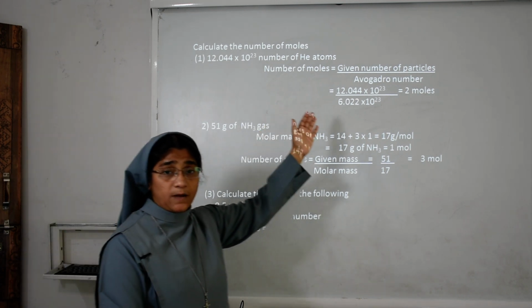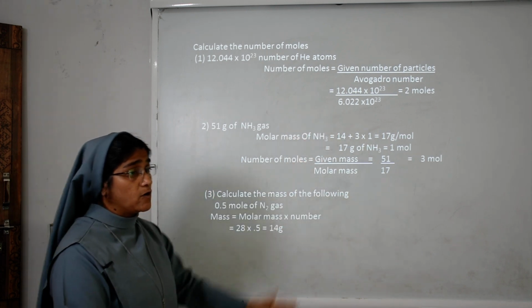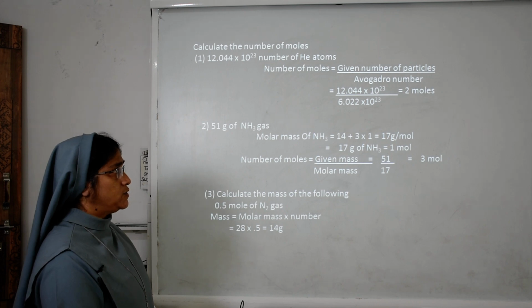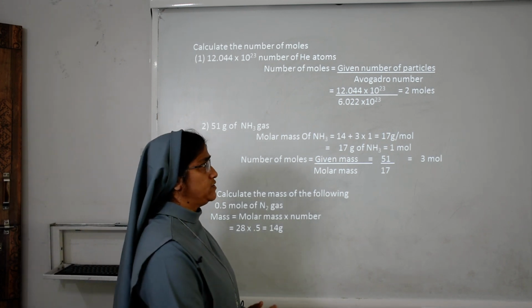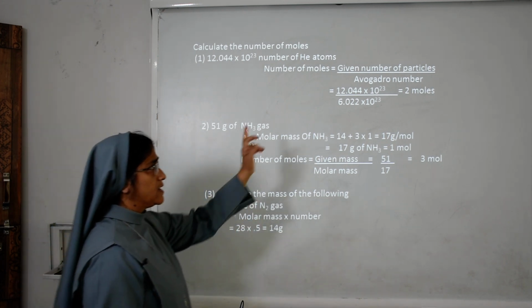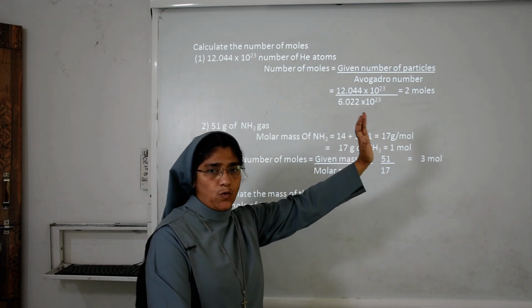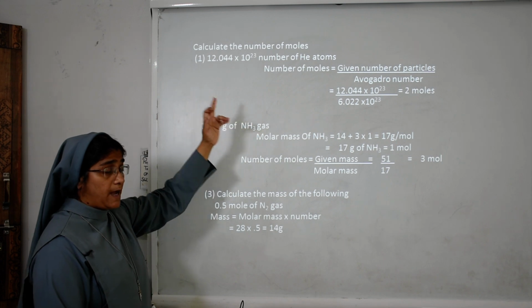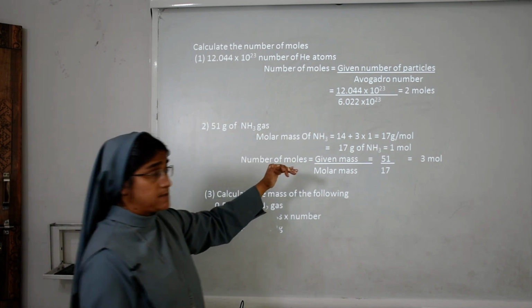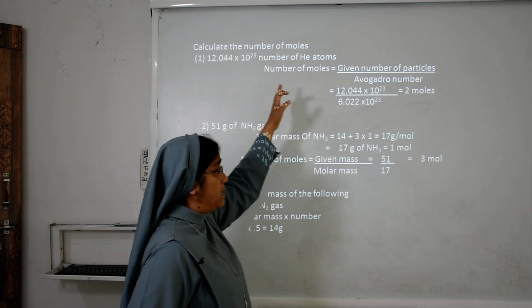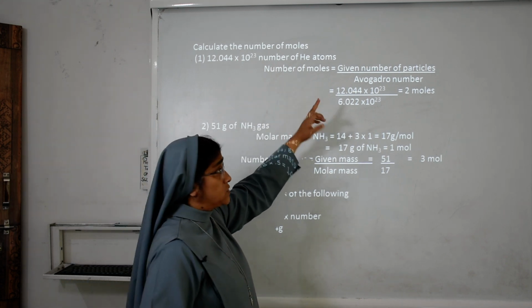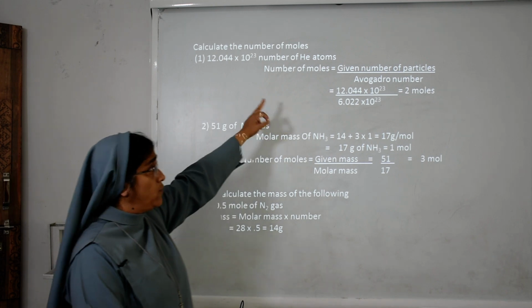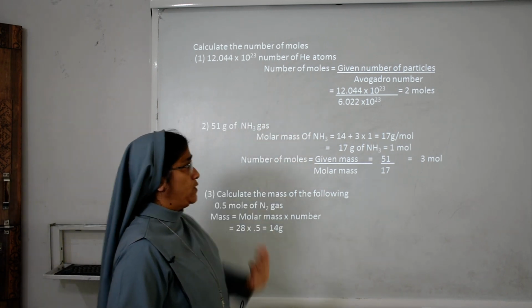So Avogadro number you know already. What is the Avogadro number? That is a constant, 6.022 into 10 raised to the power 23. So what is the answer? We will get 2 moles. In this case we have to use this equation. Another equation we have studied is given mass upon molar mass, but here mass is not given and molar mass is not given. So this formula we want to use.